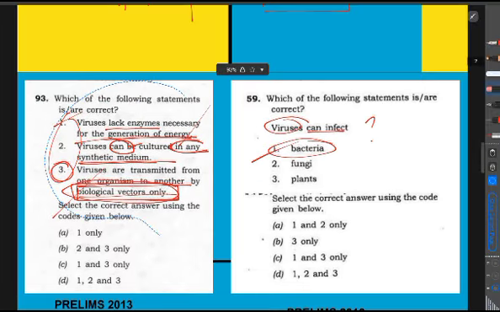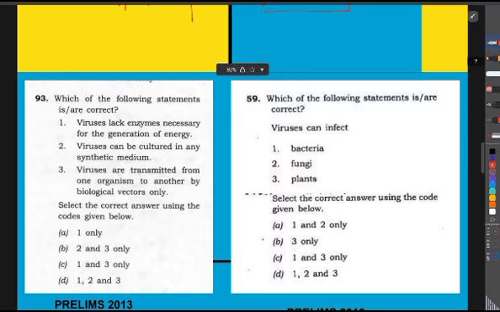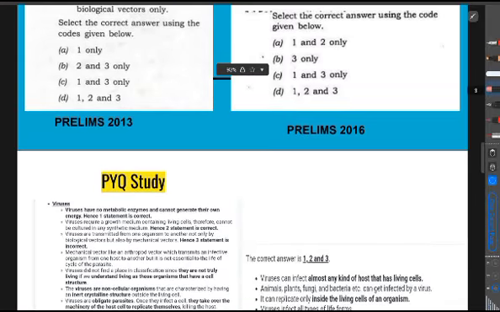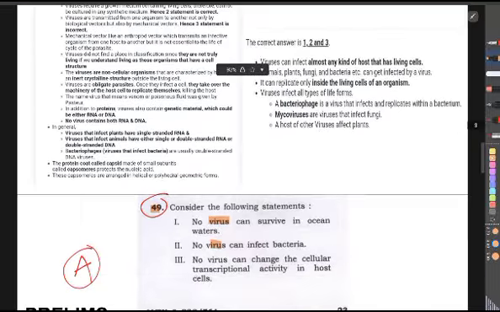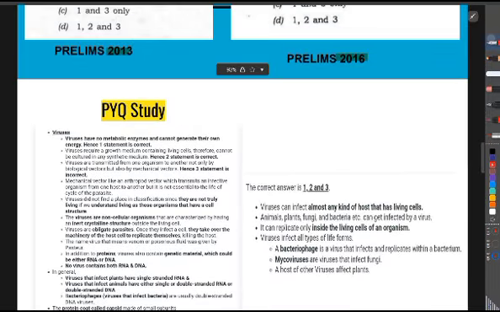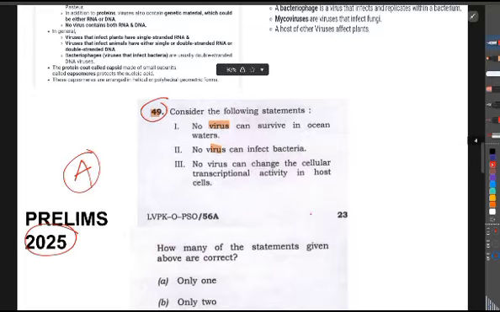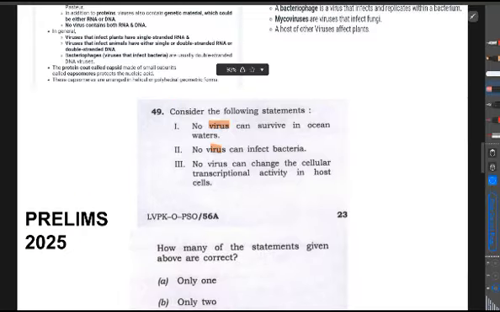But still you need to understand one more thing: once a topic has been asked by UPSC, then probably in the next year they may ask a higher level. That also needs to be kept in mind. Okay, with that knowledge, now we are going to attempt the 2025 question.